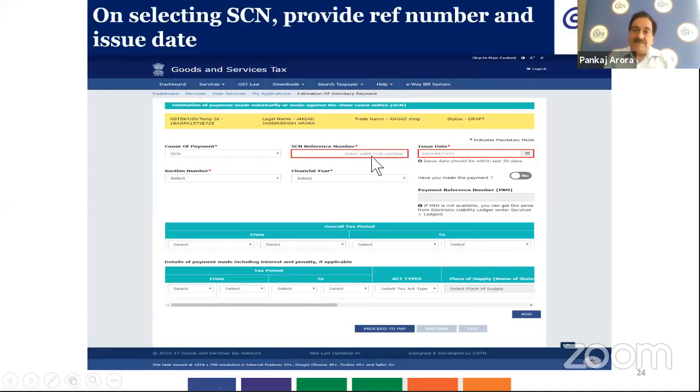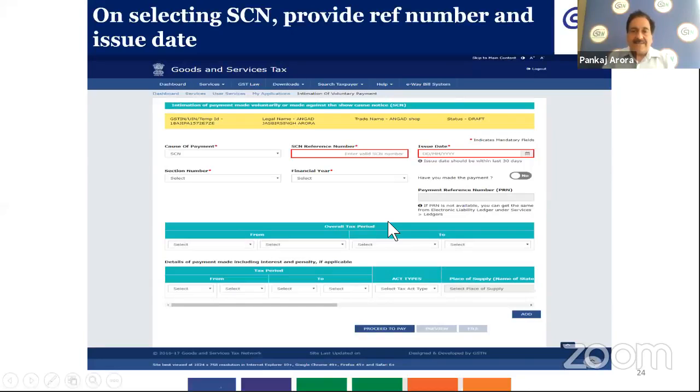But here the SCN number you will have to enter manually, and the issue date you will have to select from the calendar provided, and it will not let you choose a date beyond 30 days from the issue of the show cause notice. So the issue date should be within the last 30 days. And you will have to select the section number like 73.5 or 73.8 or 74.8 and select the financial year to which the notice pertains.